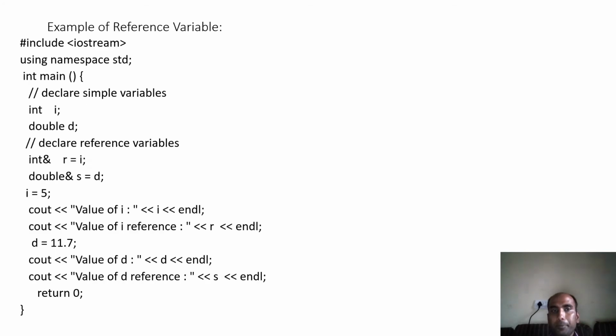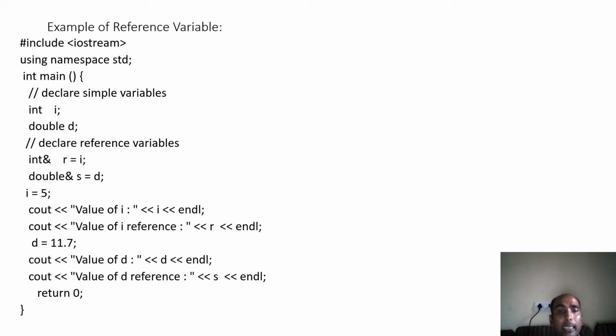Look at the example of reference variables. You have used an integer variable i and a double variable d, and written r = i. So r is an alias of the integer variable and s is an alias of the double variable. Now i = 5. You print the value of i, that is 5, and you print the value of r, that will also be 5.